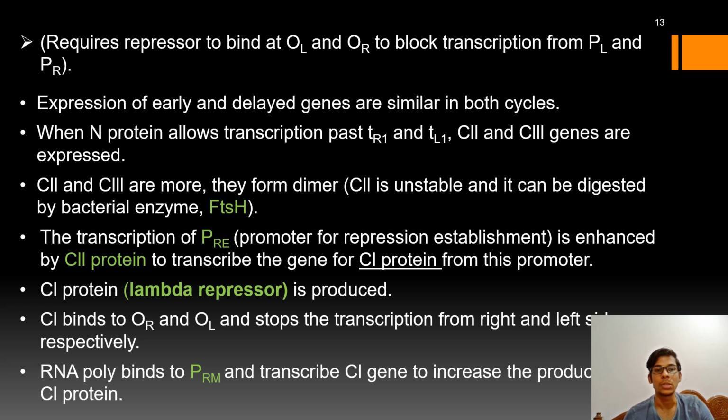Okay, so C1 binds to OR and OL and stops the transcription from the right and left side respectively. Then the RNA polymerase will bind to the PRM promoter and start the transcription of the C1 gene, and it increases the production of C1 protein continuously.